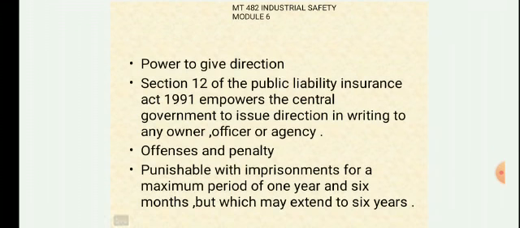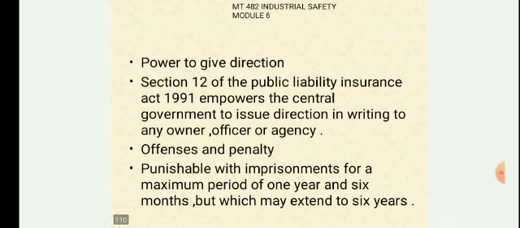Then offences and penalty. Punishable with imprisonment for a maximum period of 1 year and 6 months, but it can be extended to 6 years. Okay, this is the offense and penalty. So this much is about it.